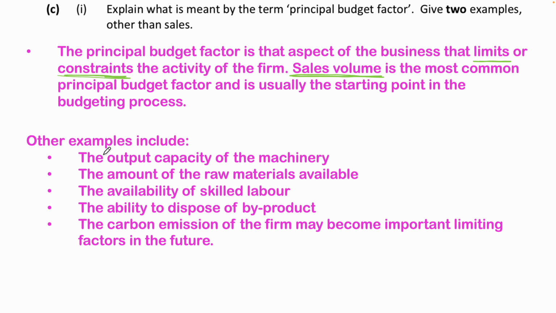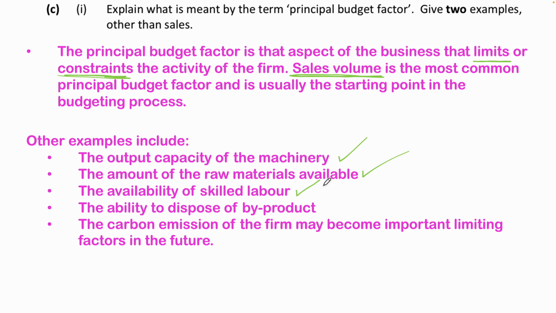Other examples include the output capacity of the machinery. So how much can the machinery actually cope with? How many units can the machinery actually make? The amount of raw materials available. So what raw materials do we have to make the goods? There might be a problem getting raw materials in, and that would seriously limit how much you could actually make.